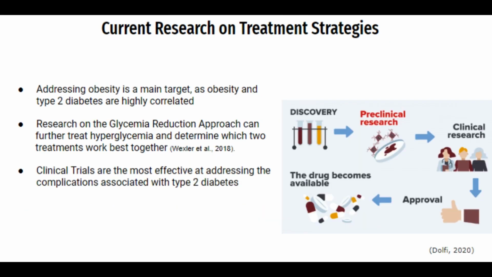Furthermore, there's no cure for diabetes, so it's essential to have effective treatments. One example is clinical trials to test new treatments, such as the glycemia reduction approach. Current studies have discovered that using one treatment alone isn't sufficient to treat hyperglycemia. Therefore, experiments are directed at which two mechanisms work best together. When conducting research on this, it's crucial to consider side effects and long-term health concerns when combining medication.